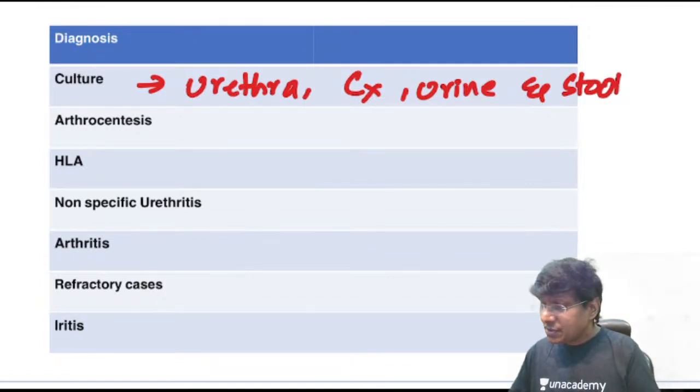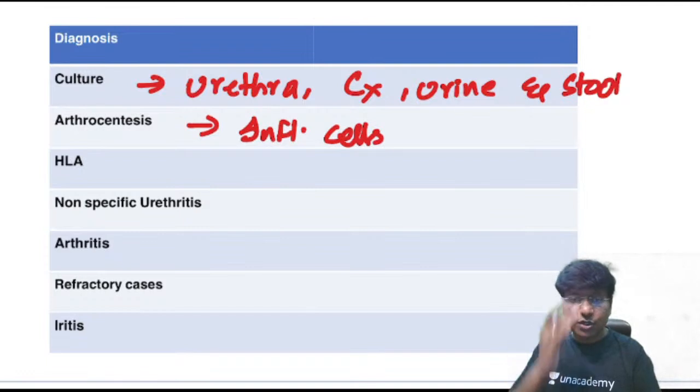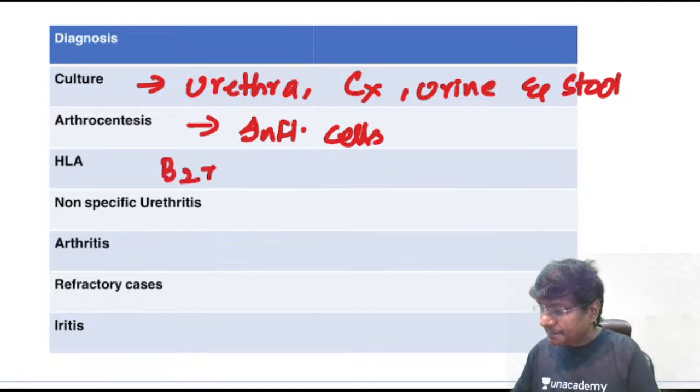Then arthrocentesis. Why do you have to do arthrocentesis? In order to look for the inflammatory cells, because there is asymmetrical arthritis of the lower limbs. Then HLA, it is HLA B27.